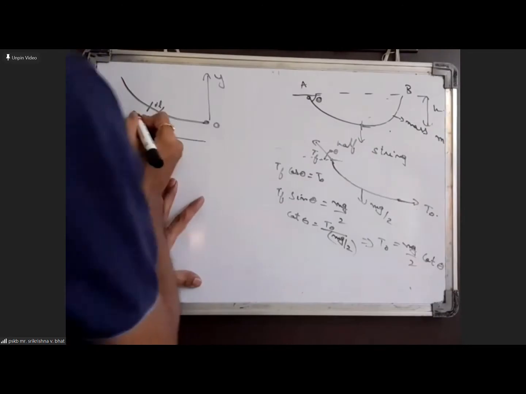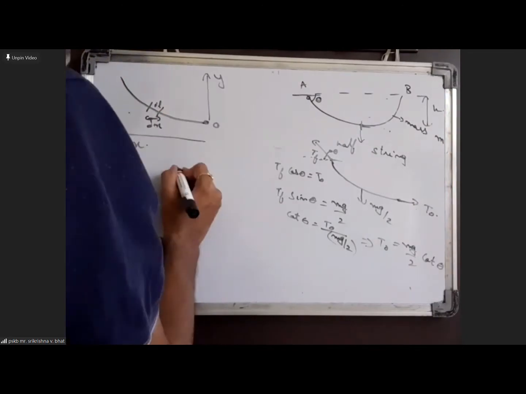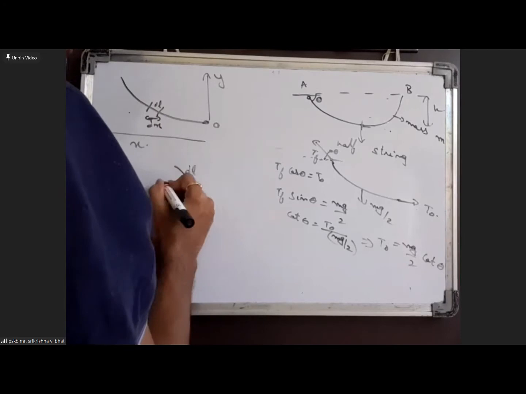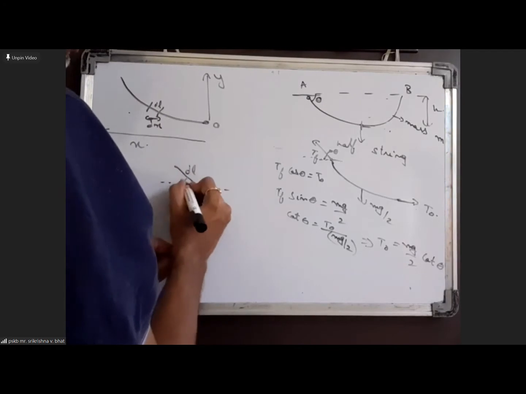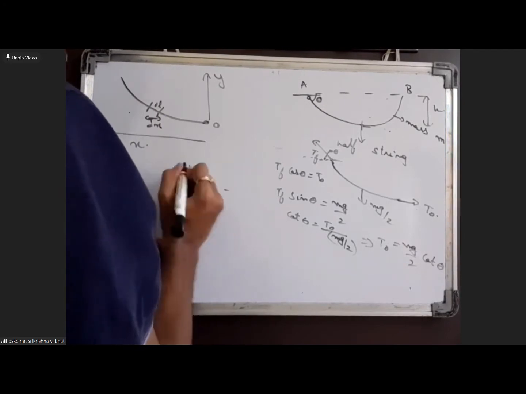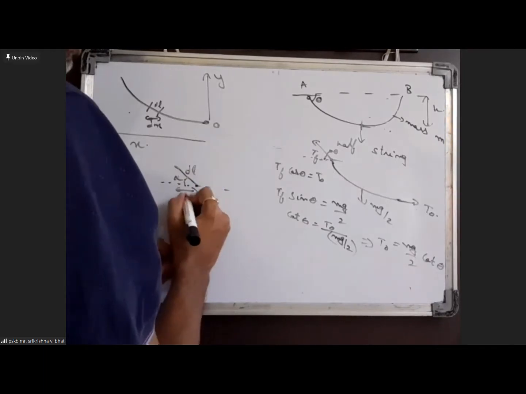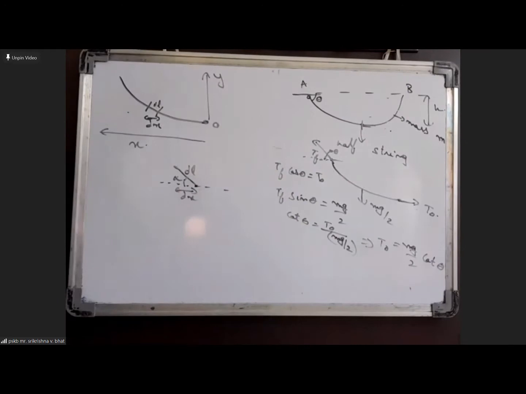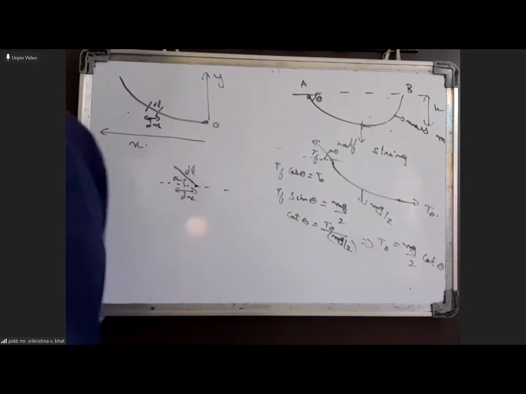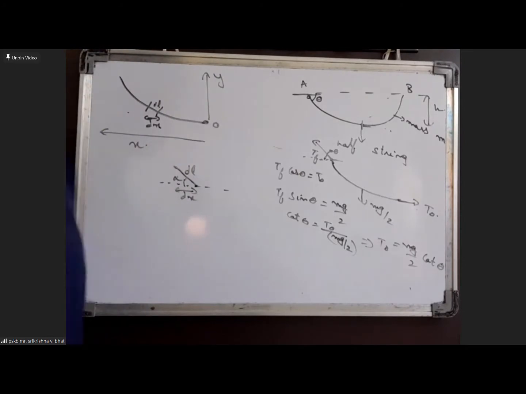Let us suppose that this section of length dl makes an angle alpha with the horizontal. Now, alpha will not actually be constant; it will be varying.